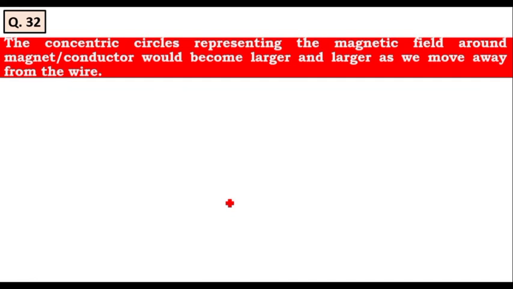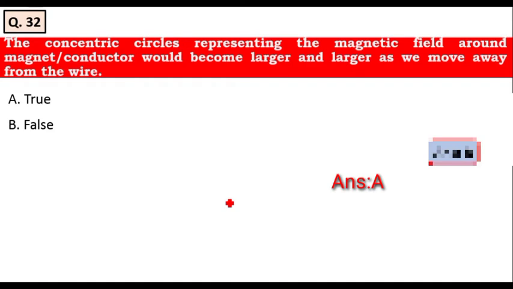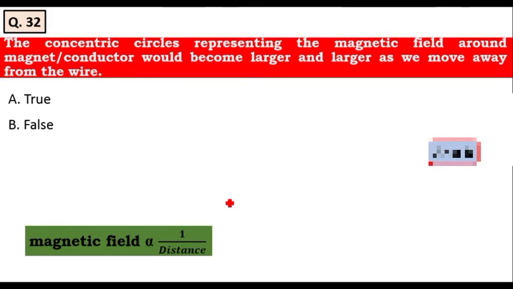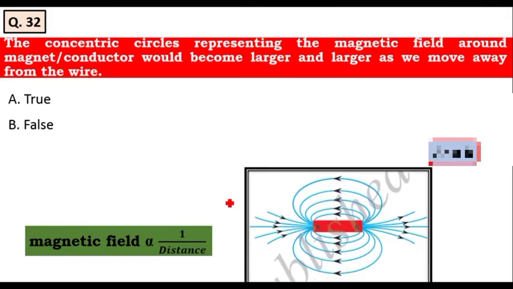Let's move to the next question. The concentric circles representing the magnetic field around the magnet or conductor would become larger and larger as we move away from the wire. Yes, it is a true statement. See here, magnetic field is inversely proportional to distance. As we move away from this, the concentric circles become larger and larger. Therefore, option A is the right answer for this question. It is a true statement.